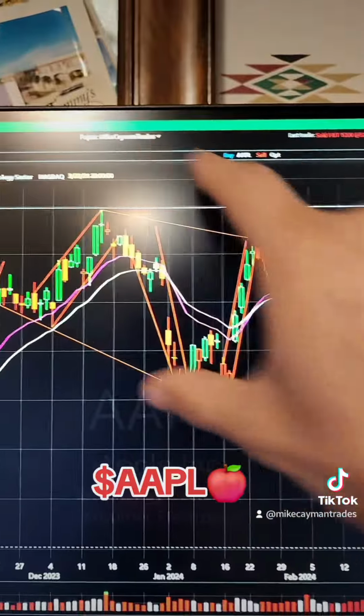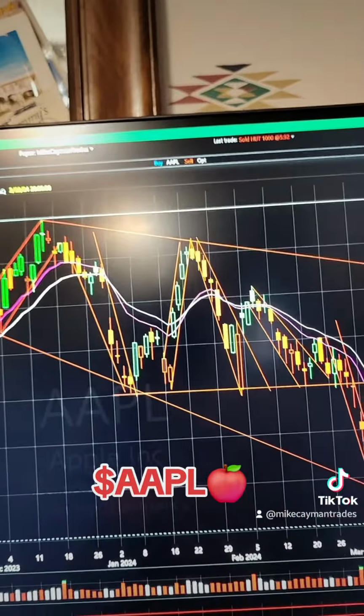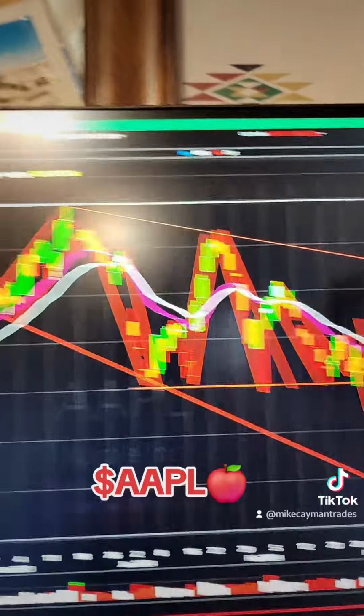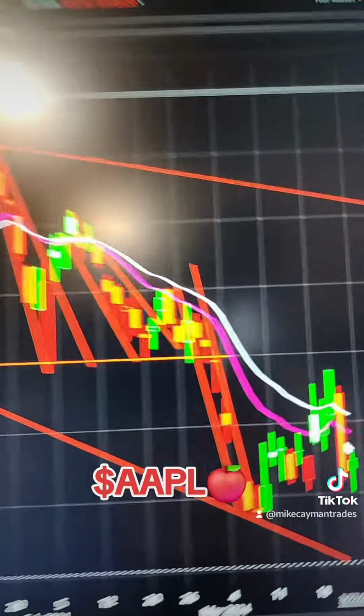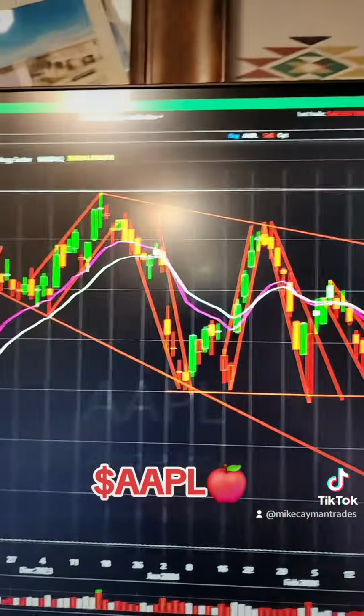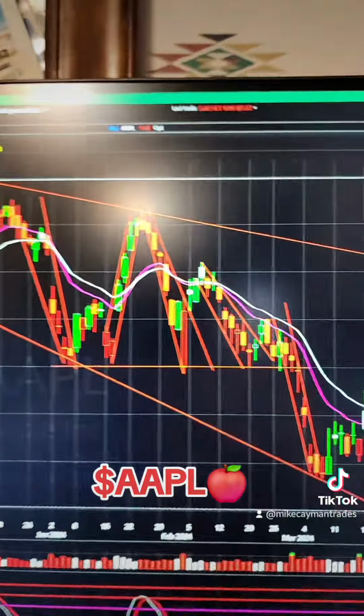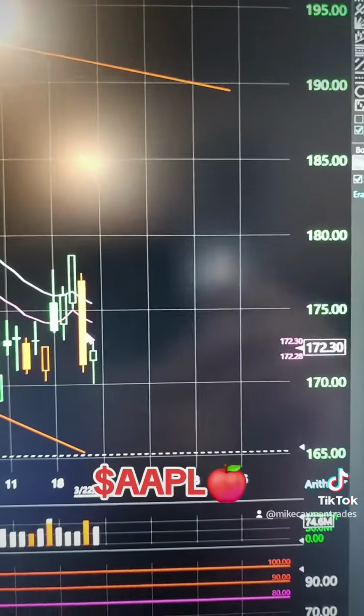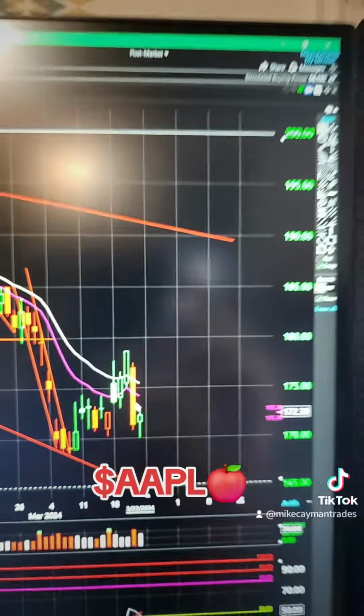It's in a big broadening channel down. See right here, draw your line. That'll be a high line. If this breaks up, good news, 190. You're at the low line, pretty much hugging the lower part of this broadening wedge. Broadening wedge down. So we'll see what happens next week. We'll see if it holds 170, gets a little bounce up on Apple.